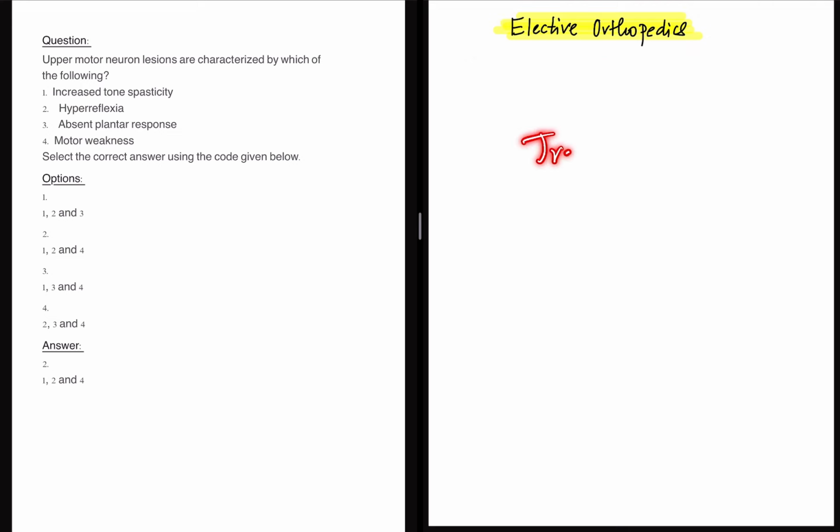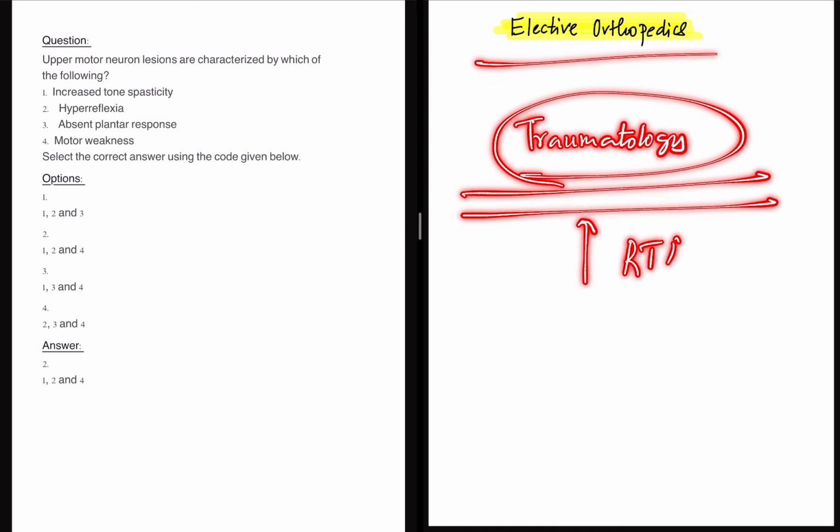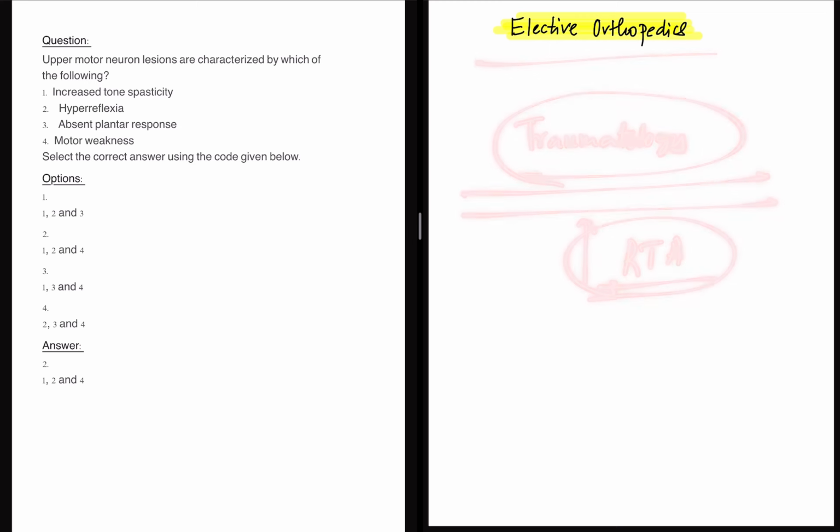The traumatic orthopedics, the trauma related, road traffic accident related, are a separate entity. There is a separate heading for that, that is traumatology. In our UPSC CMS course, we have a separate lesson called traumatology, wherein any road traffic accident related orthopedic fractures etc. will be discussed if they are relevant. This is purely elective orthopedics which is being asked in the exam. We have 4 questions in 2024.